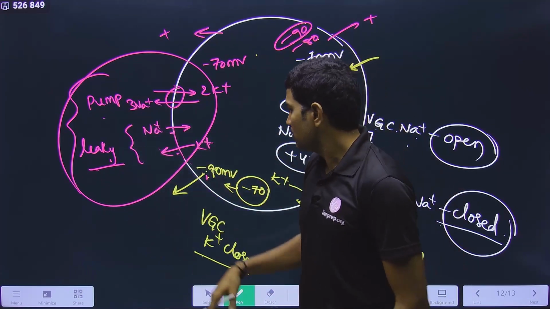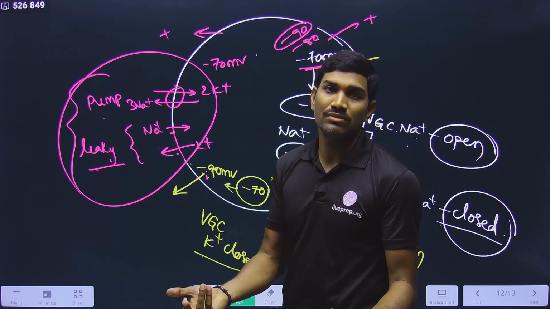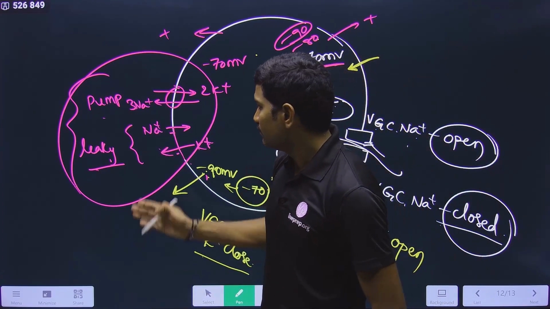But here, at this condition, voltage gated Na plus is closed, voltage gated K plus is closed. So who will play a significant role now?